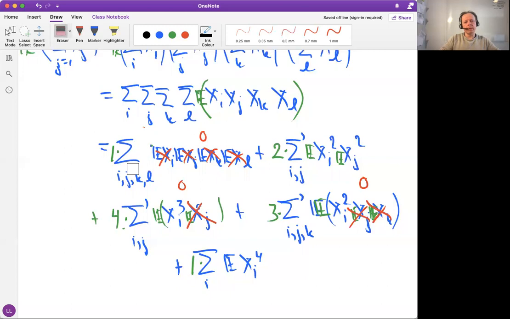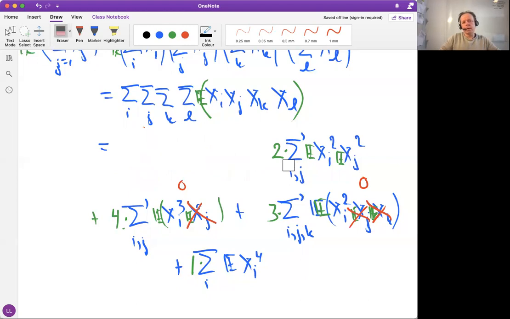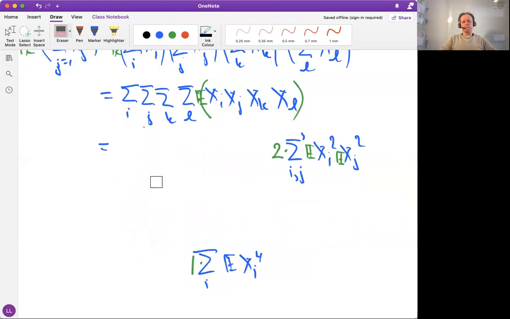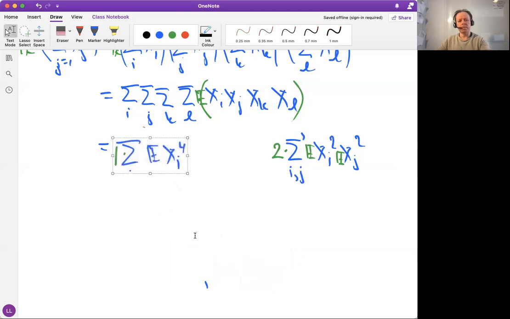So let's clean up whatever vanishes here. The first thing vanishes, so we take it away. The second one does not, and the third one did vanish, so let's take it away. The fourth one, there's nothing here, so let's take it away. What we have left actually is only 2 terms. So we have this term here. Let's put it there. And then we have the other term there. Let's bring it closer here.